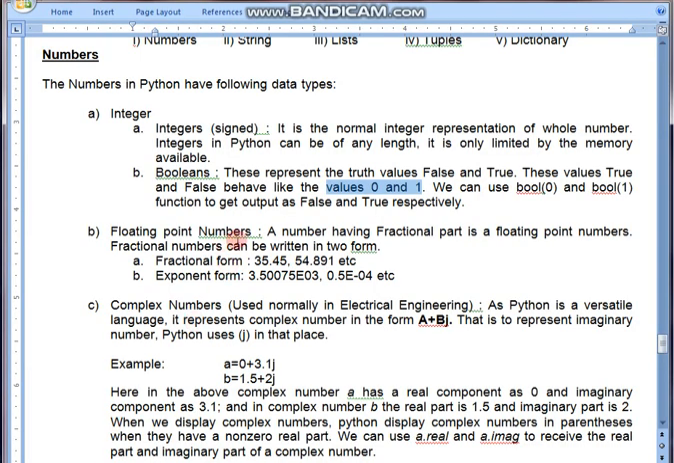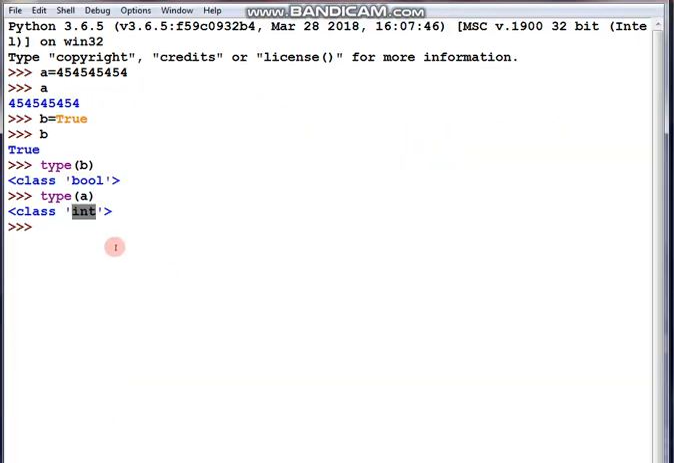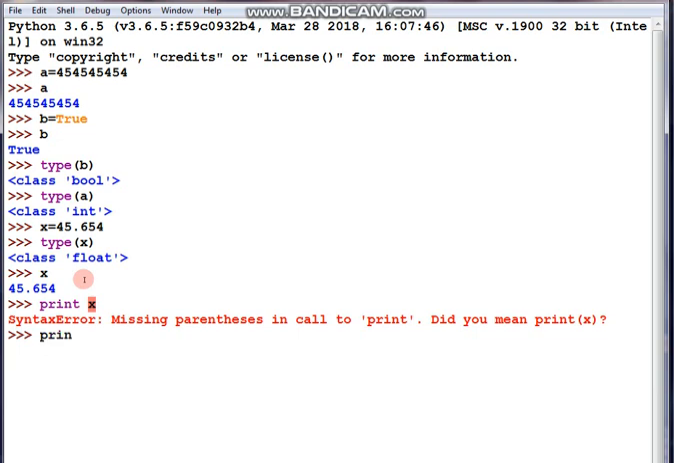Now let's see the next, floating point. A number having fractional part is floating point. For example, let's write x equal to 45.654. Now I can use type(x). See, it is showing float type of data. I can print it by writing only x or by writing print(x). Understood, students?